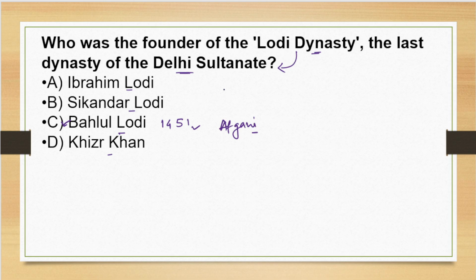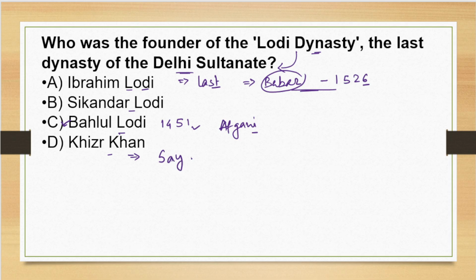Ibrahim Lodi was the last ruler of the Lodi dynasty, and he was defeated by Babur. The first battle of Panipat was fought in 1526, right? Babur won and Ibrahim Lodi lost the war. And Khizr Khan was the founder of the Sayyid dynasty.